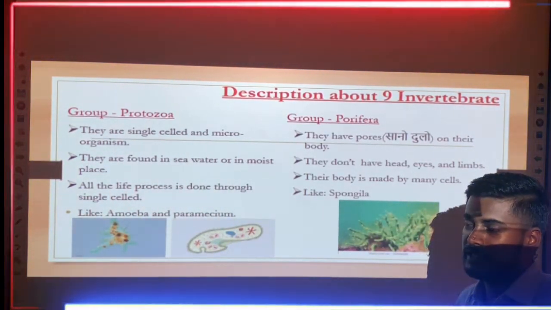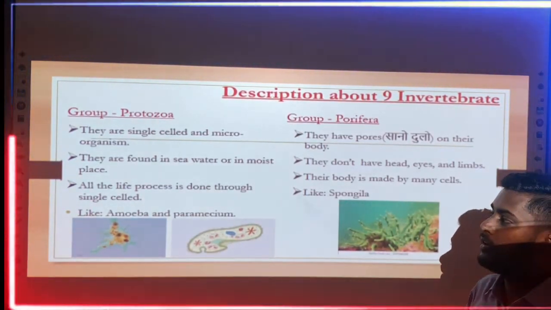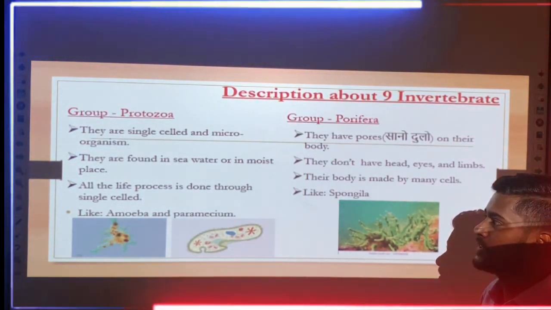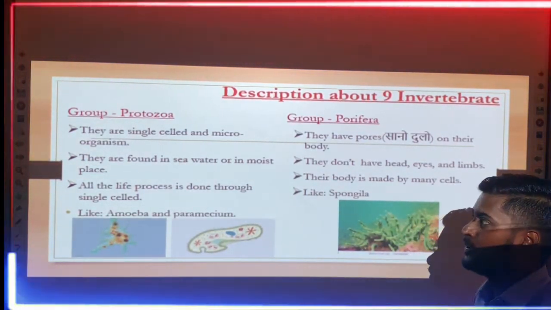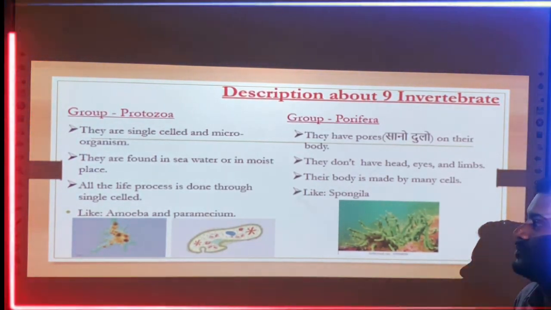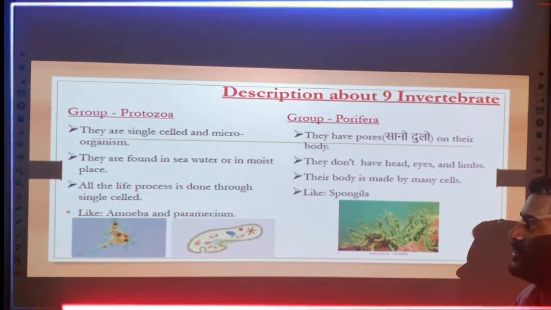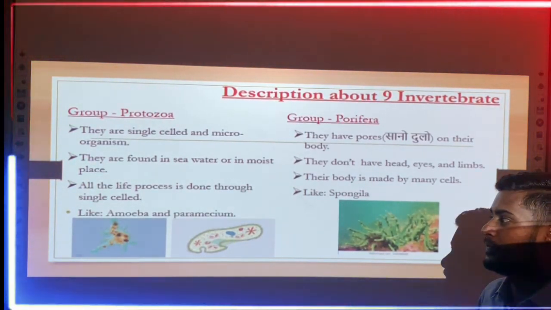It means their body is made of a single cell and can only be observed by the microscope. Second, they are found in the sea water or in the moist place. It means Protozoa are found only in sea water or in moist areas. And similarly, all the life processes are done through that single cell.